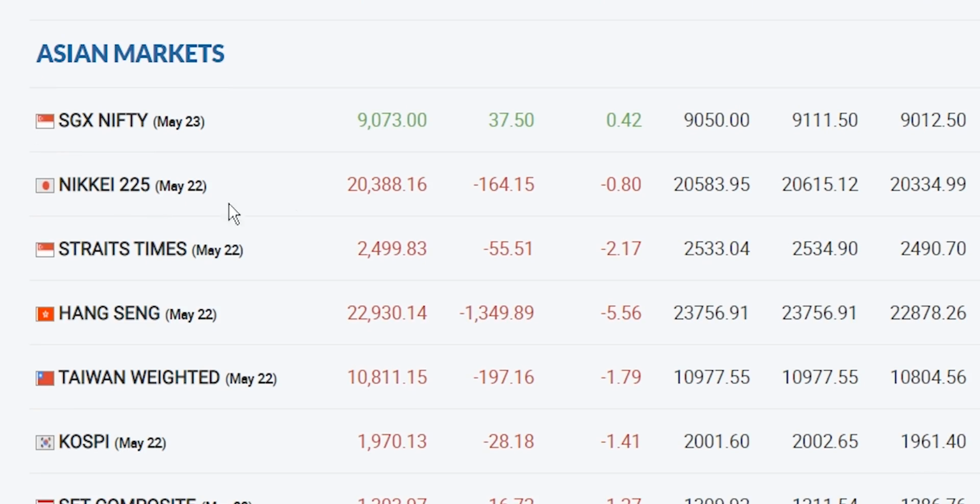So Moneycontrol updates the prices until 2:45 a.m., whereas investing.com updates only up to 11:30 p.m. at night. So that is why these differences come.